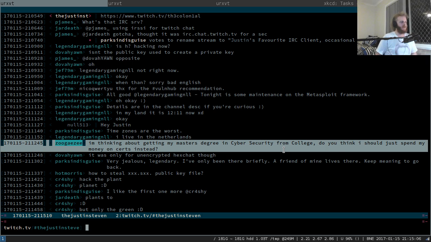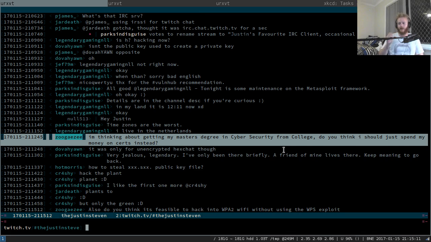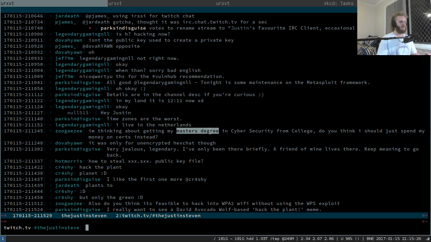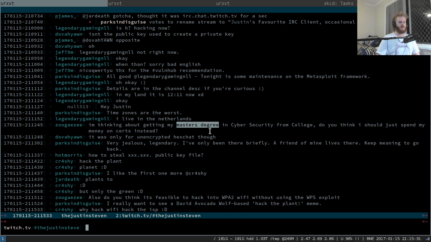Depends what you want to do. A lot of people will say you don't need a degree, you don't need a bachelor's, you don't need a master's to be a hacker or to work in IT or computer security. Do you need to get your bachelor's before you're doing your master's? If you've got your bachelor's and you're doing your master's just to get a computer security job, maybe just do certs, but also self-guided, self-paced learning.